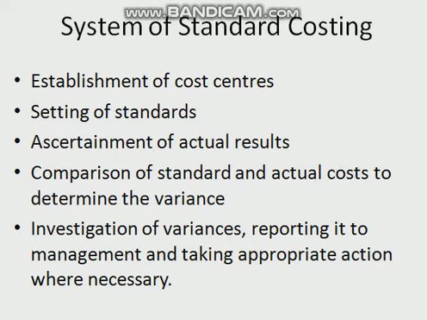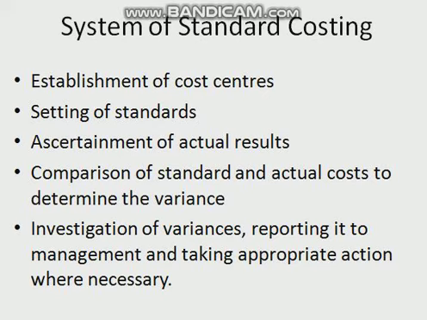A material specification is a list which shows the types and quality of material needed for the product. While setting this standard, normal losses and wastage should be taken into consideration. Then standards are set for labor. For direct labor, two standards are set: labor rate and labor time. Labor rate is on the basis of the rates given to the laborers, and for labor time, some standard time is to be determined based on the best way of performing each job or operation by each grade of labor with the help of time and motion study. Due allowance may be given for normal loss of time.